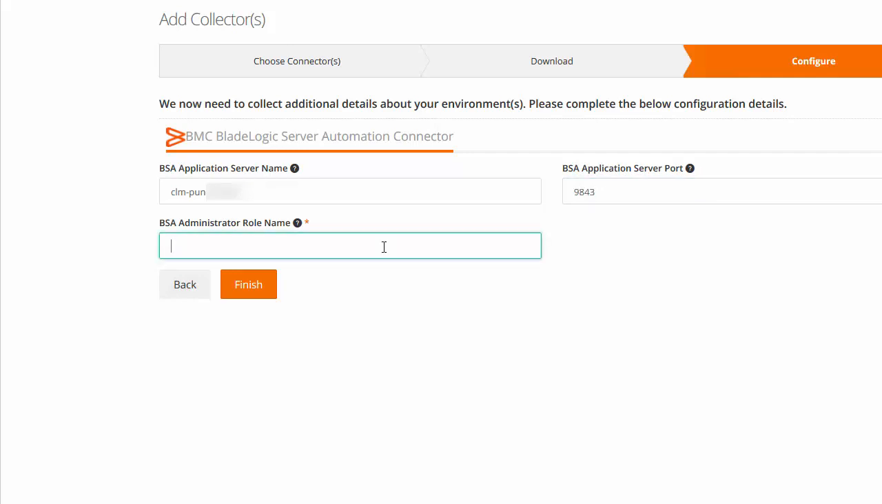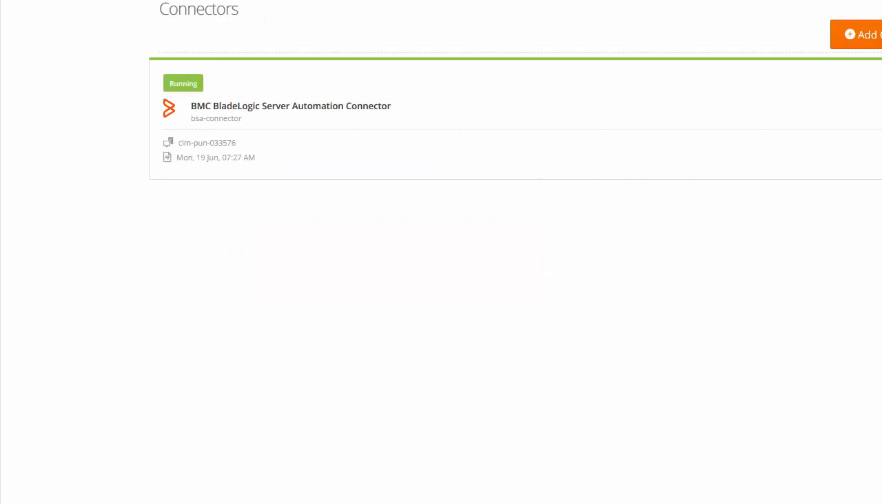And here, enter the role in BSA that will be granted administrative privileges. Users belonging to this role will be able to perform administrative actions in SecOps Response. Click Finish. The connector for BMC BladeLogic Server Automation is now running.